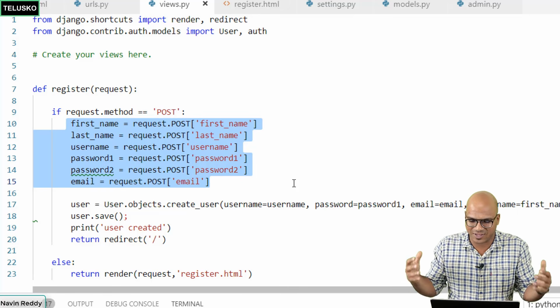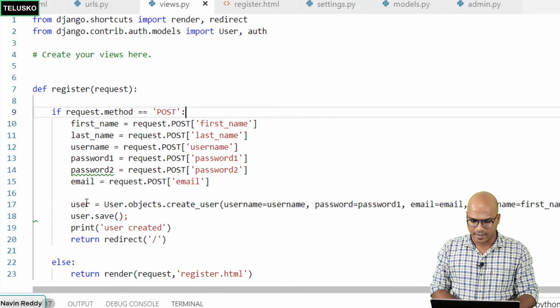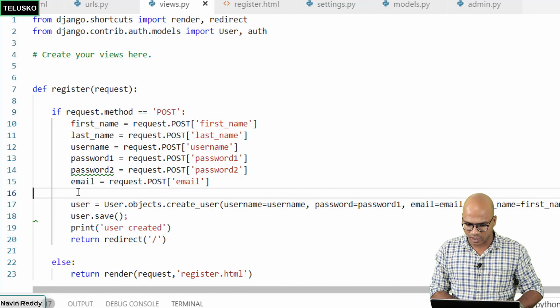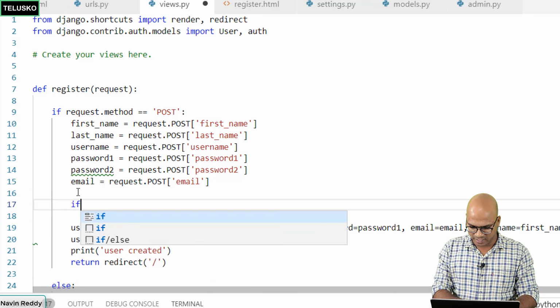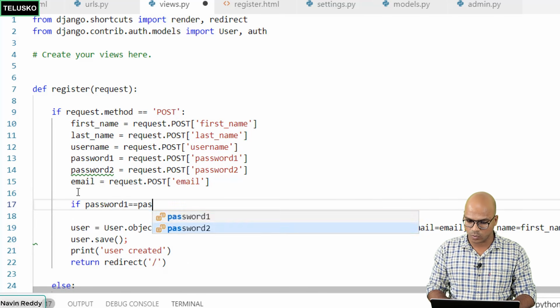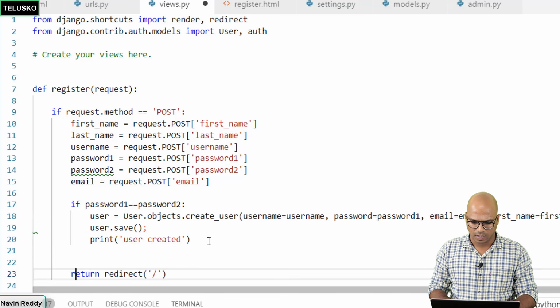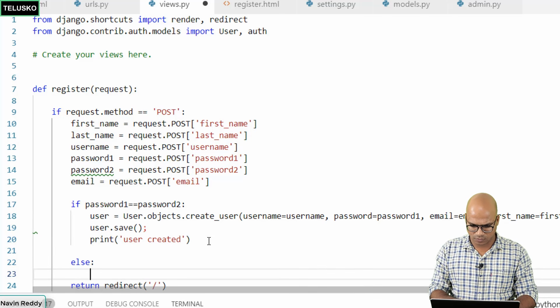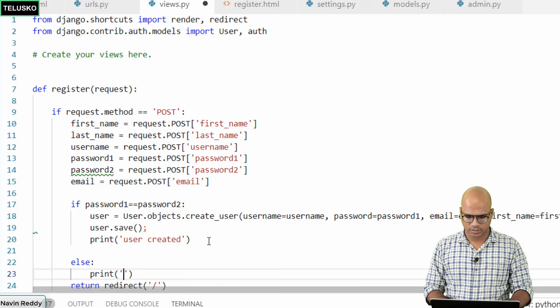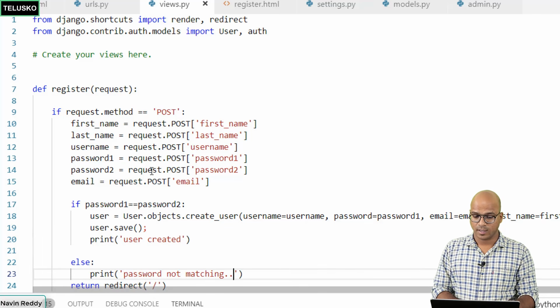But since we were excited, we have done the code, it's working, but we have to first check that. So how will you check? Even before doing this, we have to apply an if condition. You have to say, if password1 is equal to password2, then only you should proceed. All these things should be done only when it is true. Else, you will print "password not matching". Okay, this is what we need.